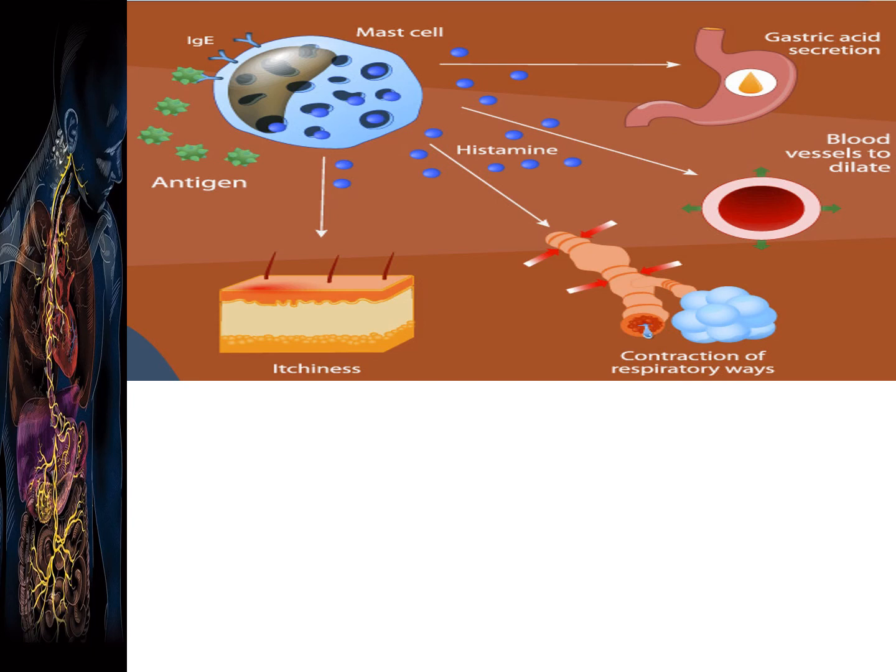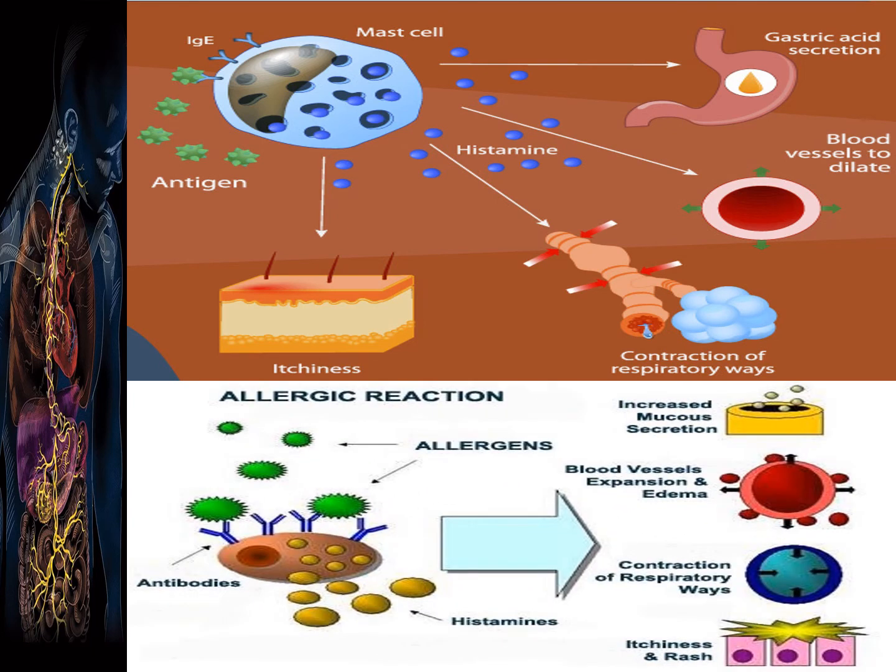Then what happens in the case of allergic reactions? In allergic reactions, these allergens are responsible for the release of histamine, as we discussed earlier. This released histamine is responsible for increased mucus secretion.